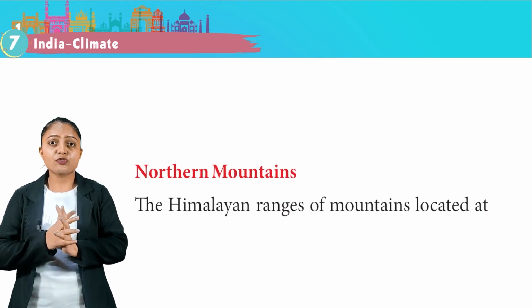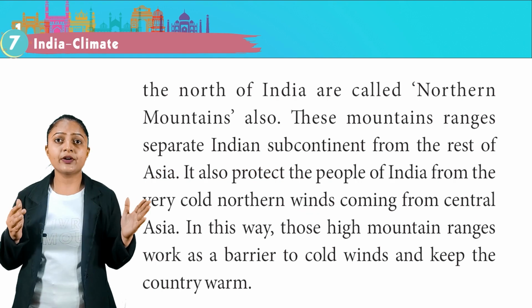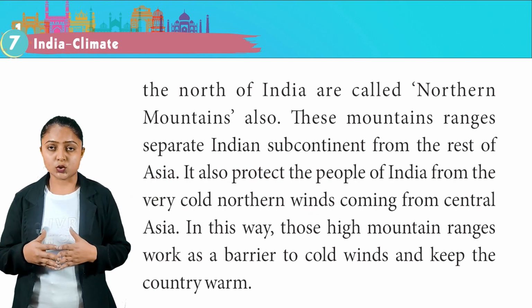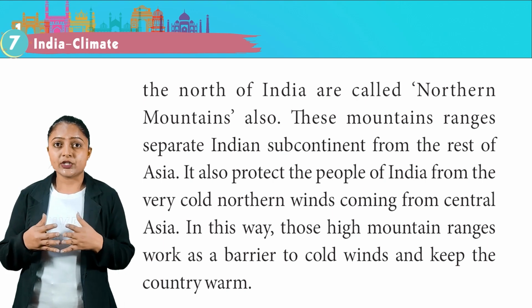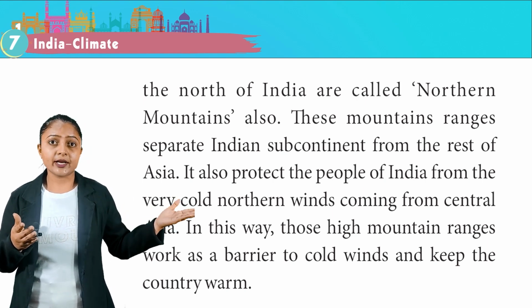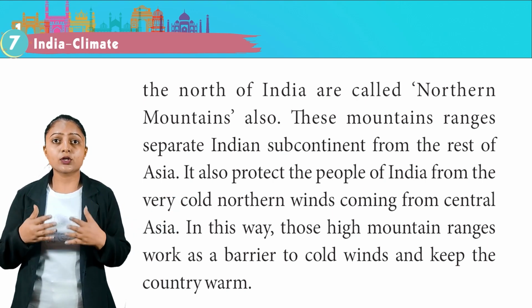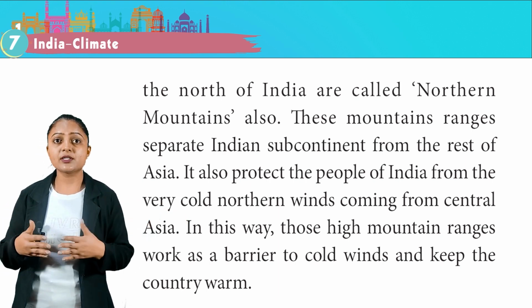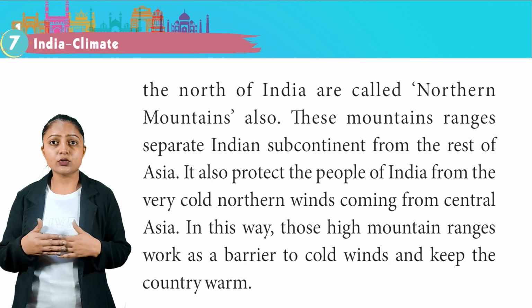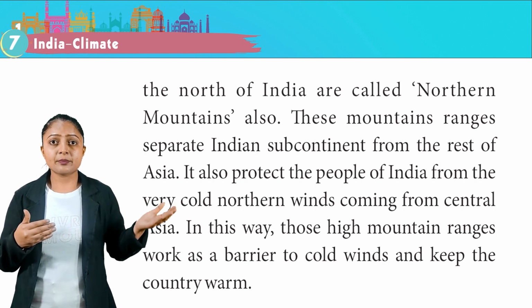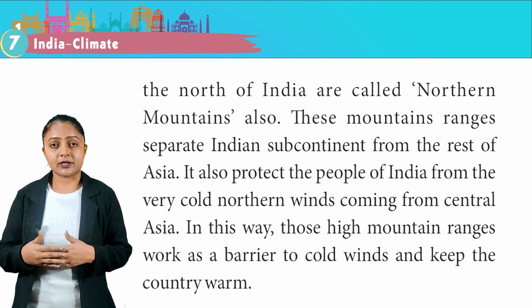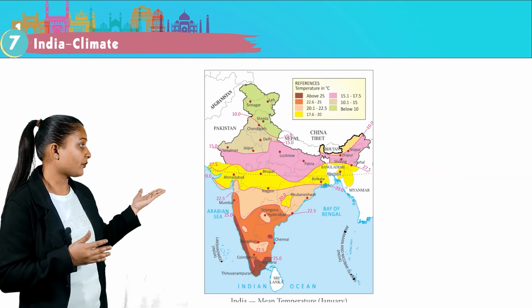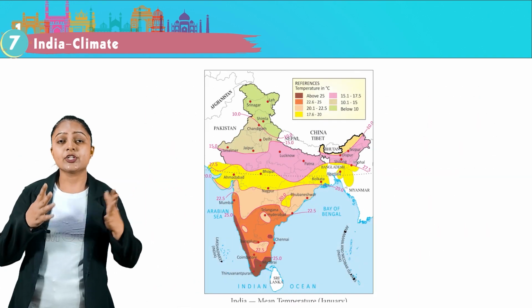The Himalayan range of mountains located at the north of India are also called the northern mountains. These mountain ranges separate the Indian subcontinent from the rest of Asia. They also protect the people of India from the very cold northern winds coming from Central Asia. In this way, these high mountain ranges work as a barrier to cold winds and keep the country warm. This is an image of the average mean temperature in January.